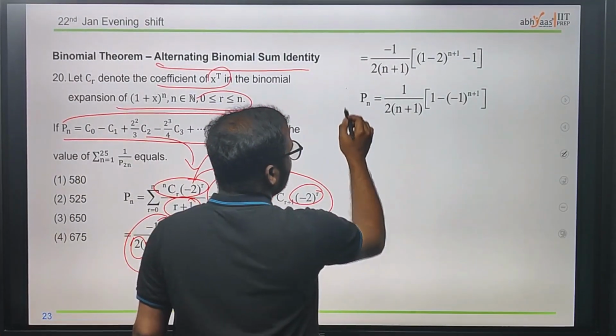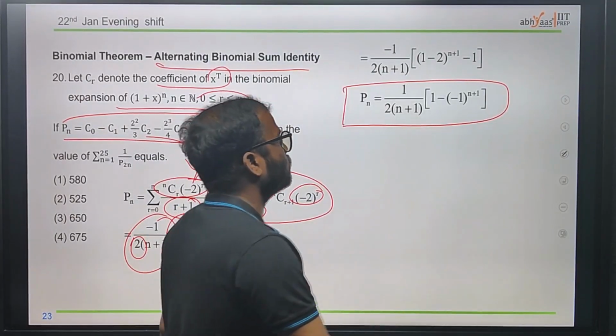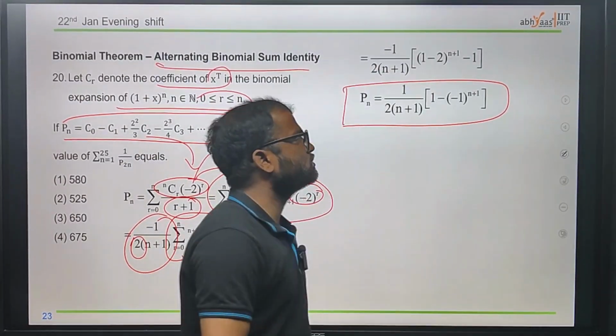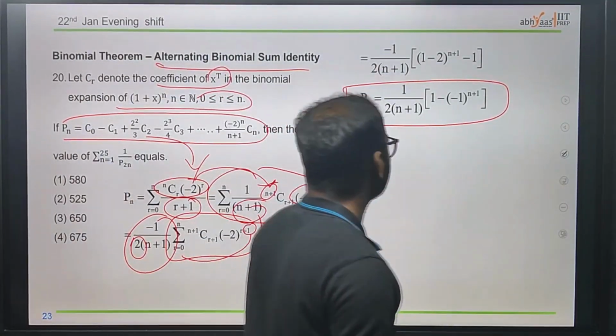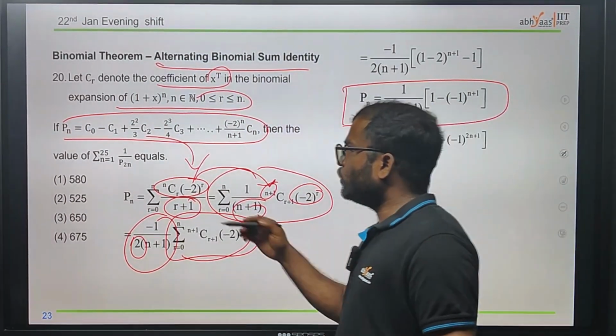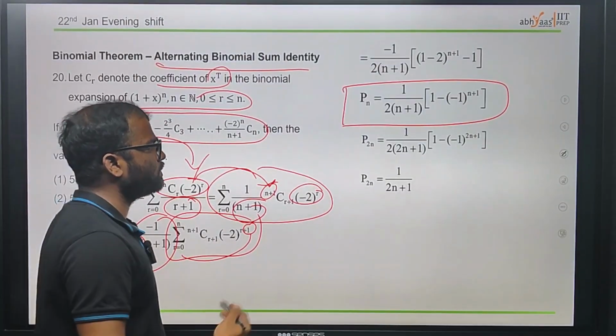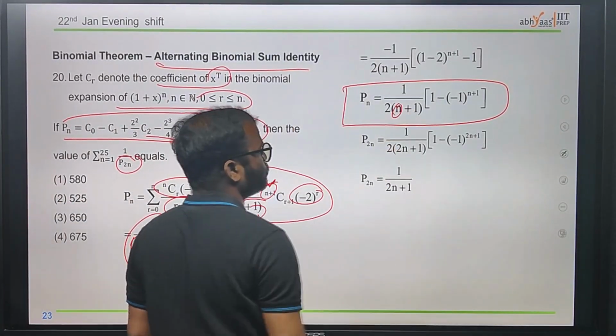Okay, that's how we finally got Pn as 1 by 2 into n plus 1, into 1 minus 1 power n plus 1. Now similarly for the P2n. We got the Pn, now for the P2n, just substituting 2n in place of n.